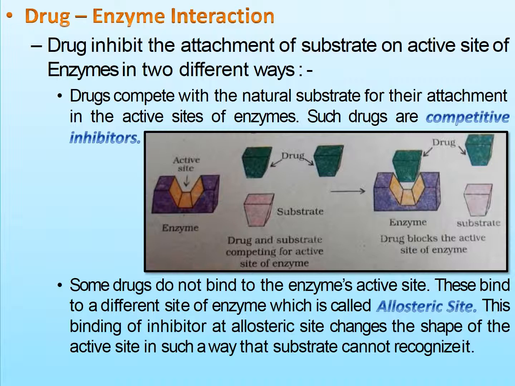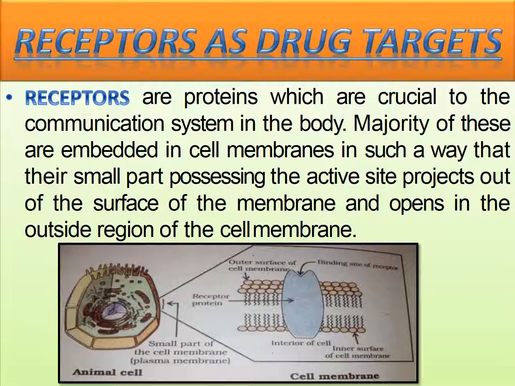Now next, some drugs do not bind to the enzyme's active site. These bind to a different site of enzyme which is called allosteric site. This binding of inhibitor at allosteric site changes the shape of the active site in such a way that substrate cannot recognize it. Now you can see these changes the active sites.